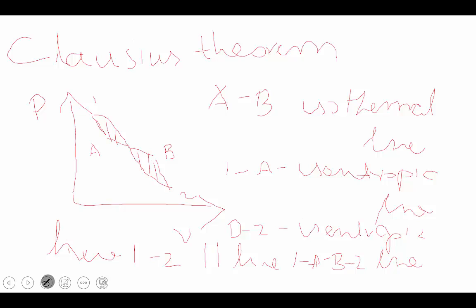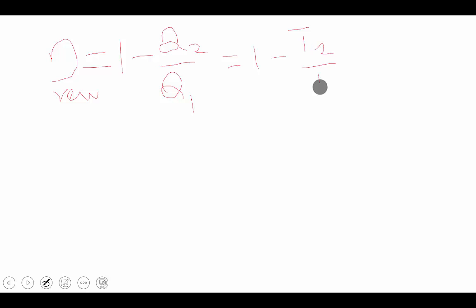Then, for the reversible Carnot engine, the efficiency of the engine equals 1 minus Q2 by Q1. Remember that. For a reversible engine, the efficiency equals 1 minus T2 by T1.